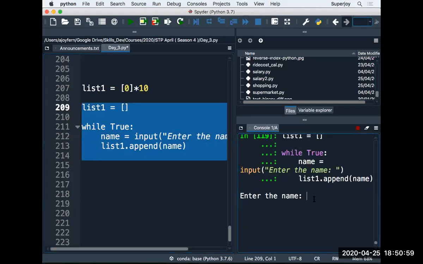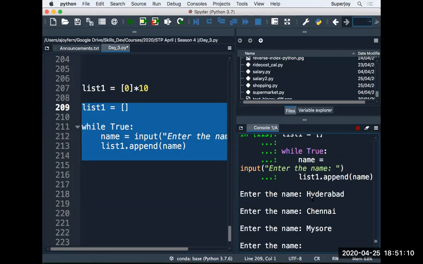This is the way I can run this piece of code: enter the name. So I enter, let's say, Hyderabad. I enter Chennai, I enter Mysore, and now this loop is going on. But how can I come out of this loop? This is an infinite loop.